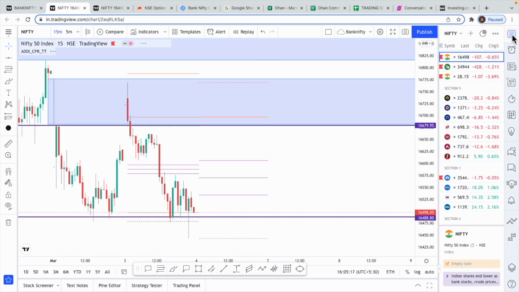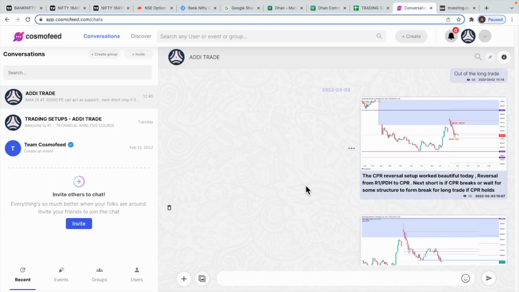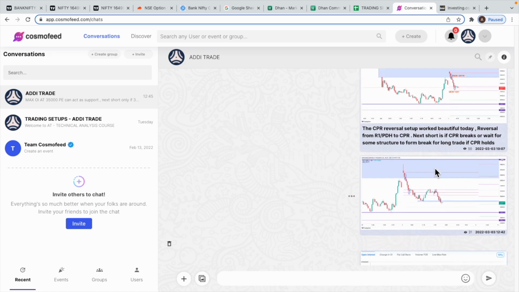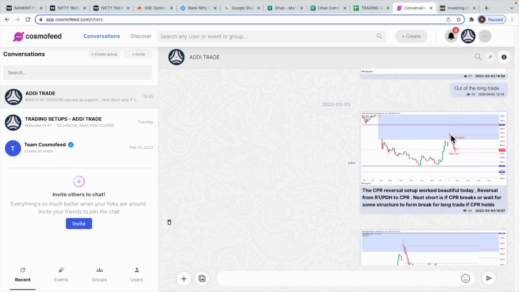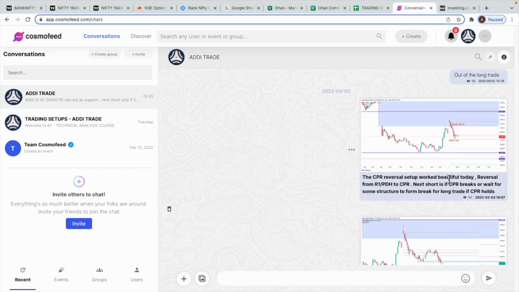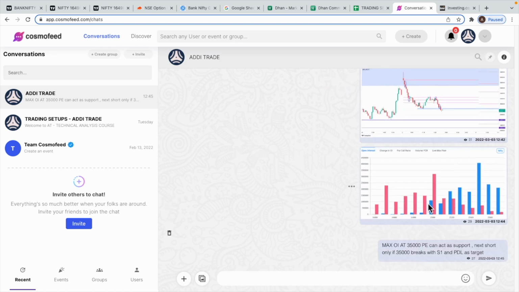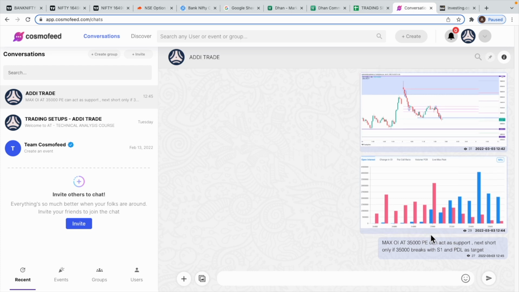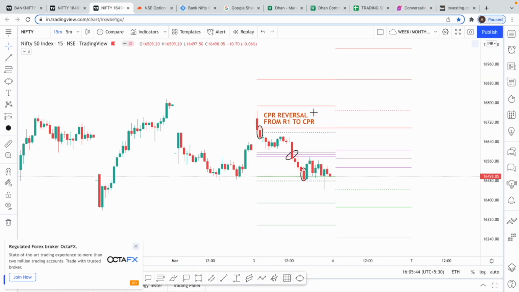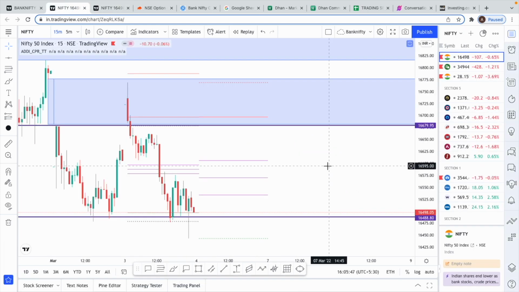Now looking at Nifty, and also in our Cosmofeed group, we posted everything that I was observing. Obviously the morning entry I could not post because it was so quick. The entry was so quick that by the time I could take it and post it, it got delayed. But these were some of the things that we posted. If CPR breaks, we could see further downside, and some of the support and OI, everything was pasted even in our Cosmofeed group, which was good.